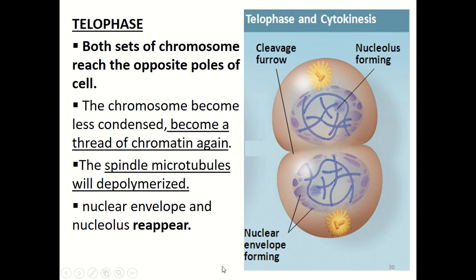Next is telophase, the last stage in mitosis before cytokinesis. During telophase, both sets of chromosomes will reach the opposite poles of the cell, as you can see here. And the chromosomes will become less dense and become threads of chromatin again. And the spindle microtubules are depolymerized. That's why you cannot find any microtubules here except for the aster. And the nuclear envelope and the nucleolus will reappear again.